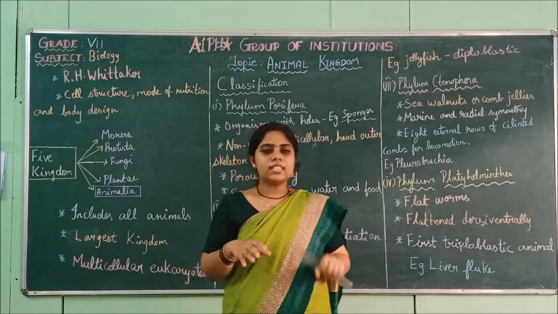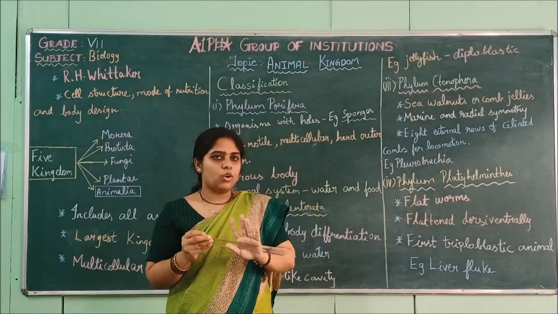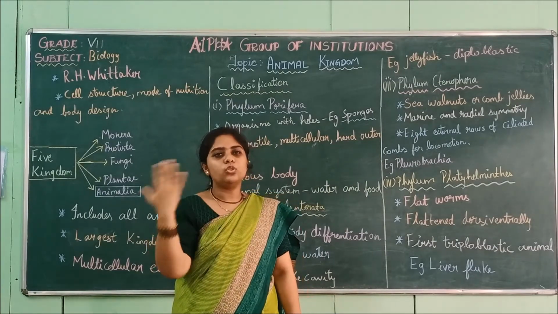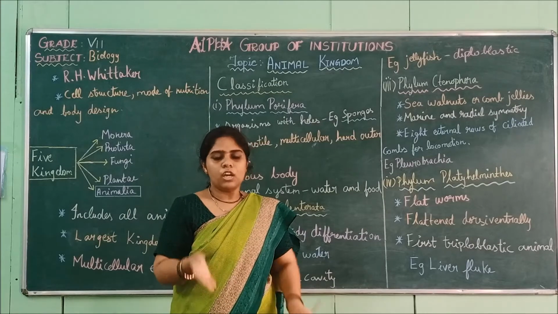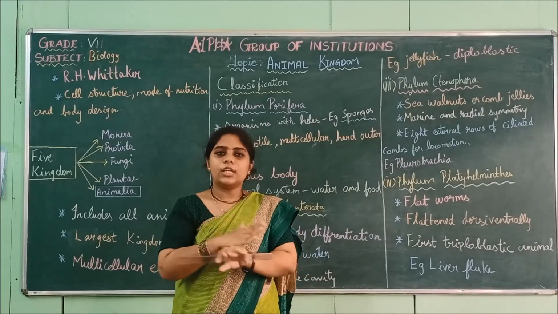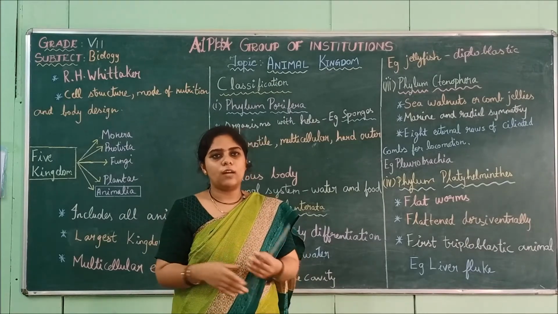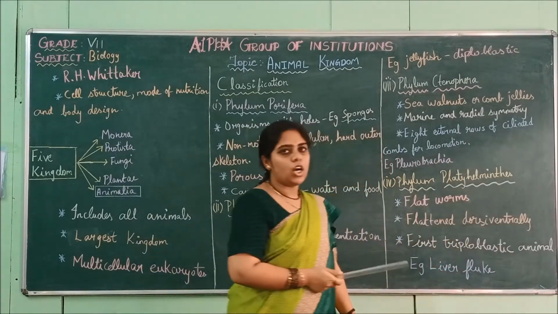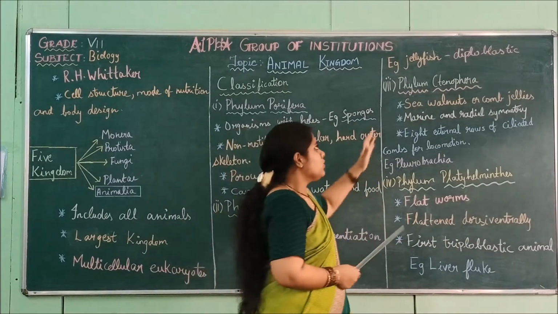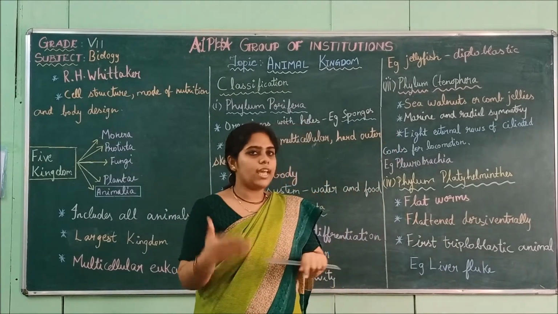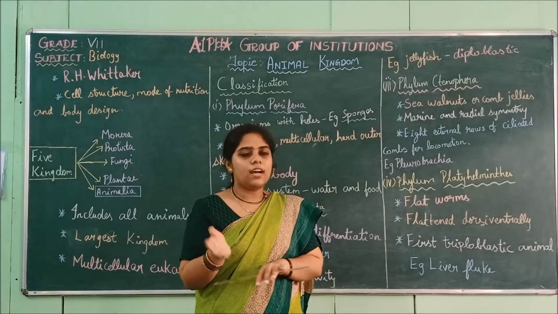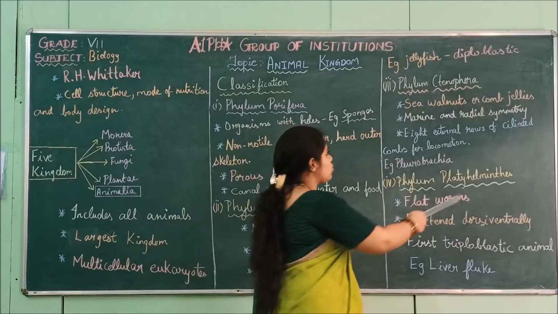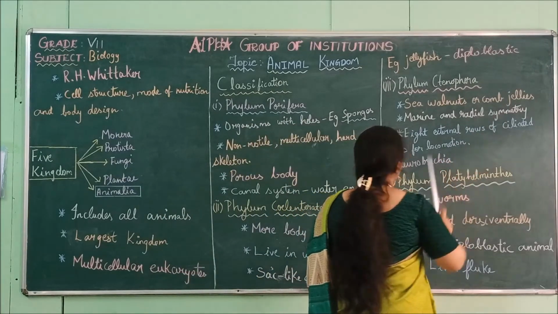Radial means when you take the organism as a whole and cut it along any axis, it will be divided into equal halves. If you cut in any direction, it will be divided into equal halves. That is why they are called radially symmetrical. So if you divide these Ctenophora animals at any axis, they will be divided into equal halves.